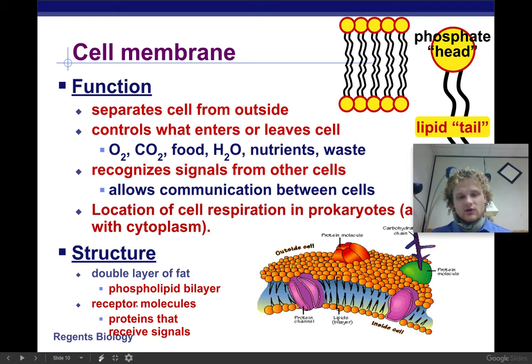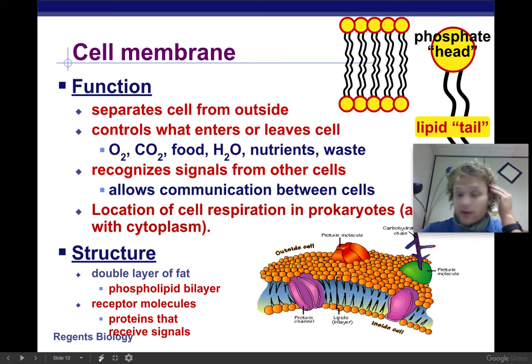Okay, and so the structure is going to actually be this phospholipid bilayer. All right, and so we have our phosphate head and the lipid tail. So, to not go into too much detail to confuse you, basically these phosphate heads are going to prevent certain things from entering the body, or entering the cell, excuse me, and keep us safe by doing that.